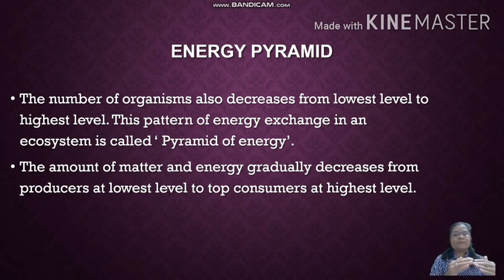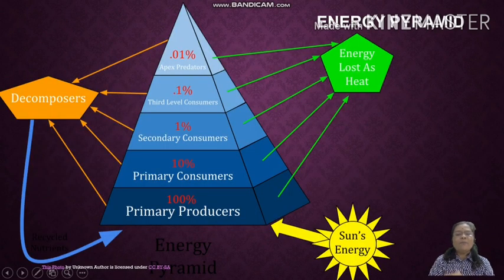For example, producers means all kinds of green plants, and the grasshopper feeding on them: when it feeds, the energy of the producers decreases. When the frog consumes the grasshopper, the energy of the grasshopper decreases. That is why this pyramid is also called as the pyramid of energy, in which the number of organisms also decreases from lowest level to the highest level. No doubt, the number of organisms are also decreasing.